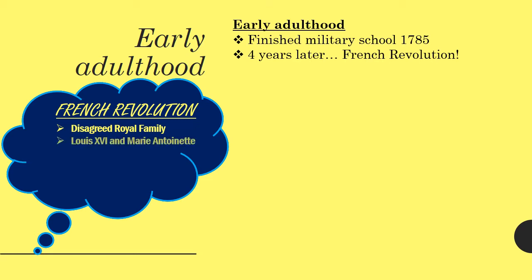So what happened was they ended up managing to guillotine, which means chop their heads off, Louis XVI and his wife Marie Antoinette, and they took charge. So they actually killed the king and queen and then took charge.